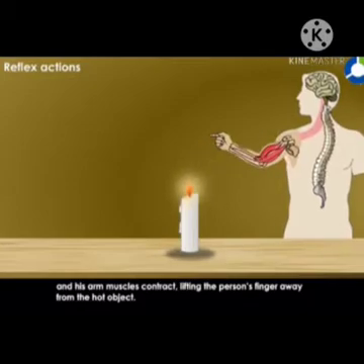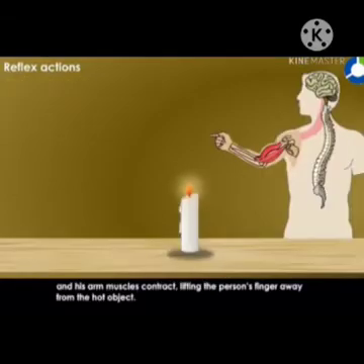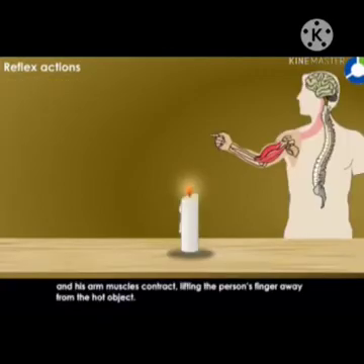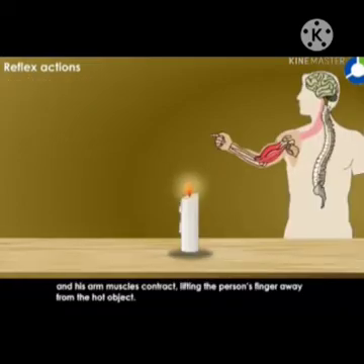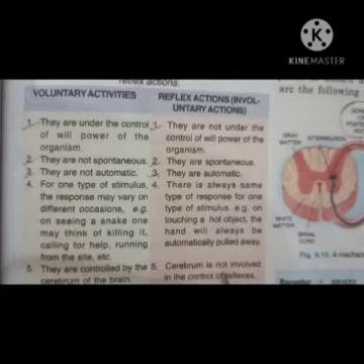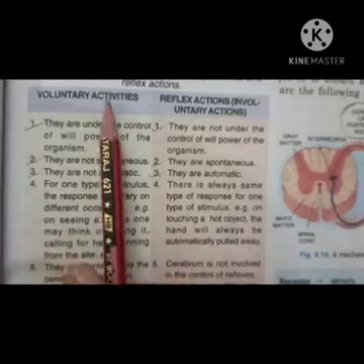from the hot object. This quick, spontaneous response protects us from the harm that could be done if delayed. So we can say that reflex actions are spontaneous and do not involve the brain. In our body, there are two types of actions.